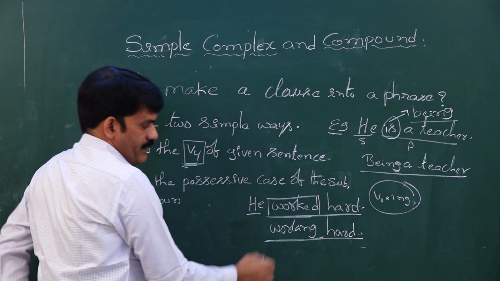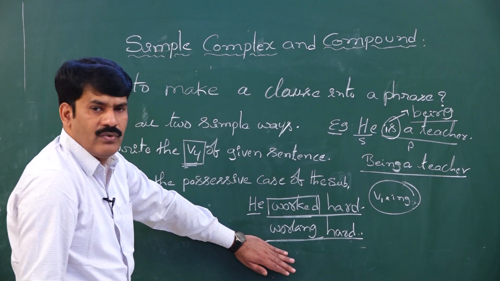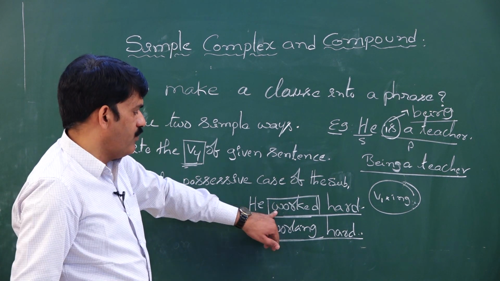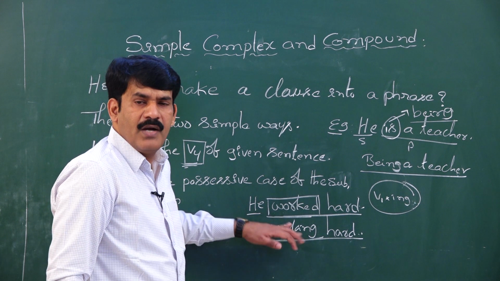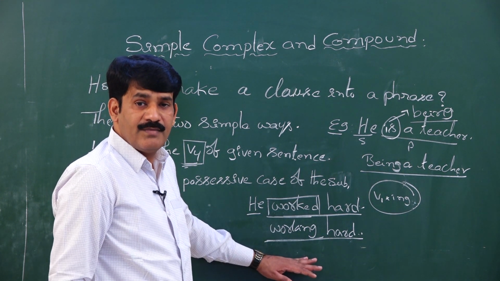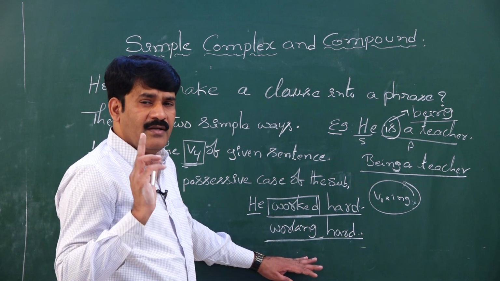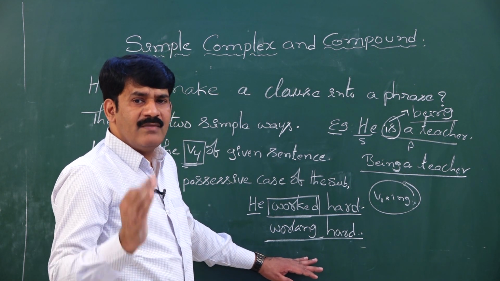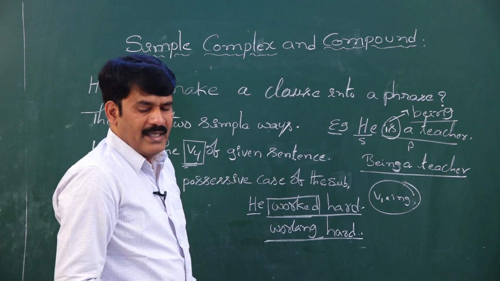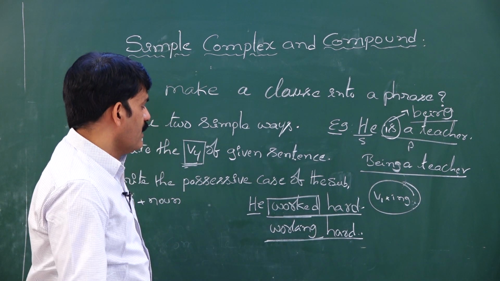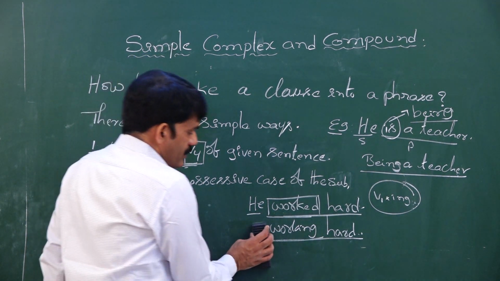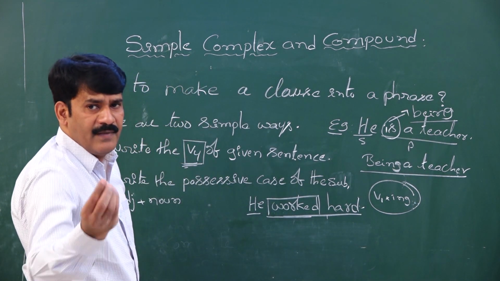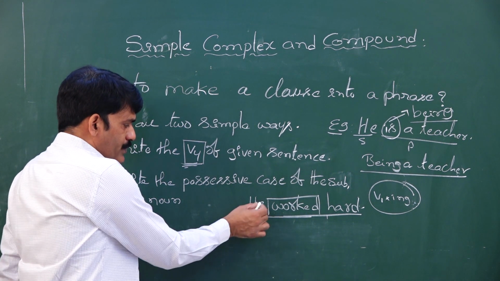Working hard. This is a phrase. Whatever the sentence they give you, make sure that you write the fourth form of the verb given here. Automatically the entire clause becomes a phrase. This is the first and foremost technique that you need to remember. At times it may not be possible. In such cases, my dear students, the second way of writing a clause into phrase is very simple and very easy even. You see the subject.